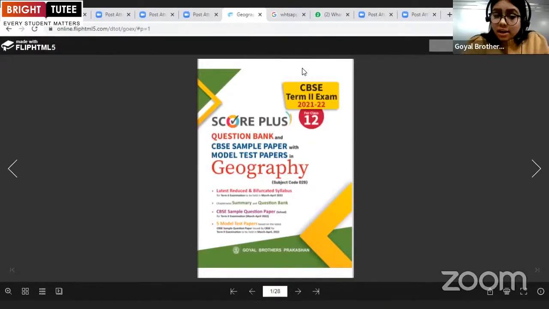So Goyal Brothers Prakashan has released the sample paper or question bank and CBSE sample paper with model test papers in geography. It is totally based on the latest reduced and bifurcated syllabus. And in this, we have the summary as well as the question bank and CBSE sample question paper for term 2. And it also includes the 5 model test papers.